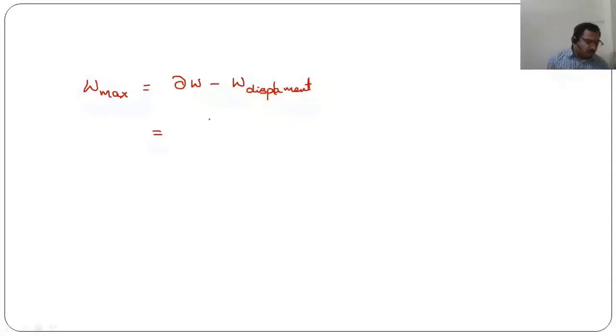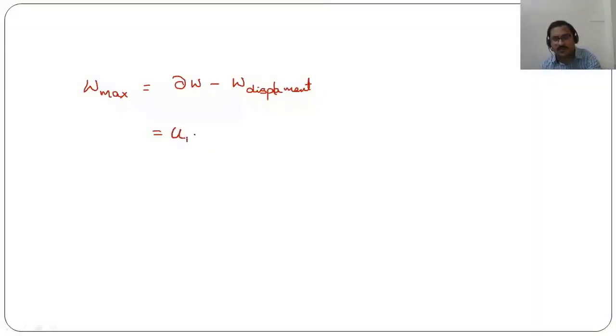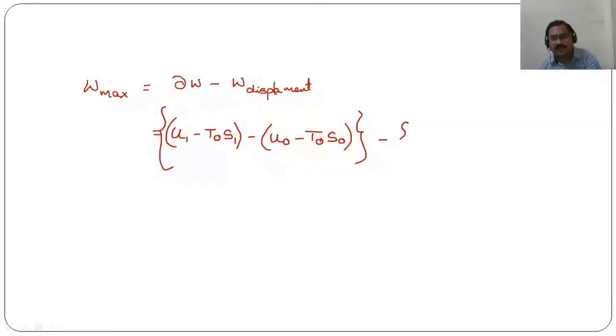So ∂W that we have got from the previous expression is (U1 minus T0 S1) minus (U0 minus T0 S0). So this is ∂W minus displacement work, which is P0 into (V0 minus V1). So this is what we have got.